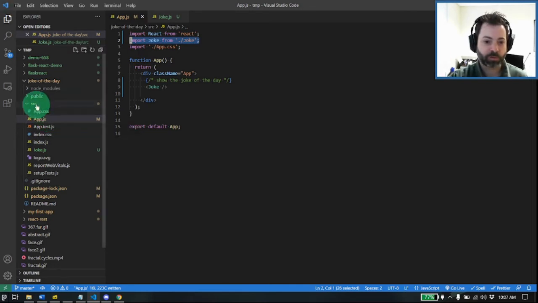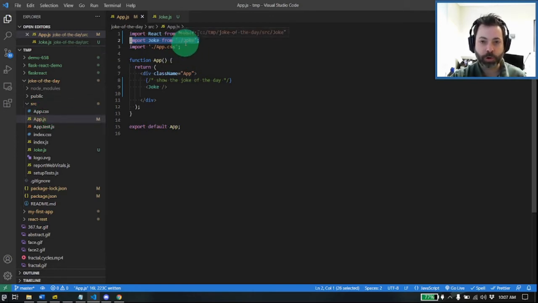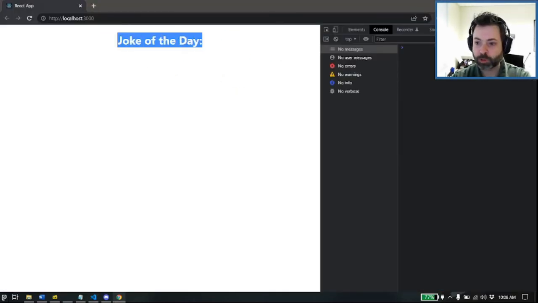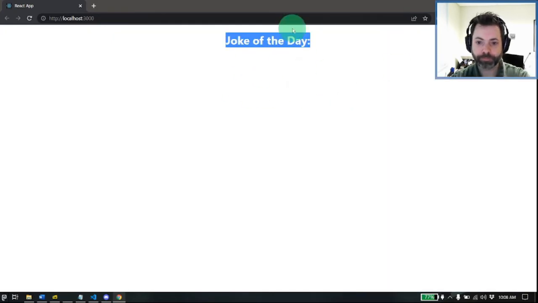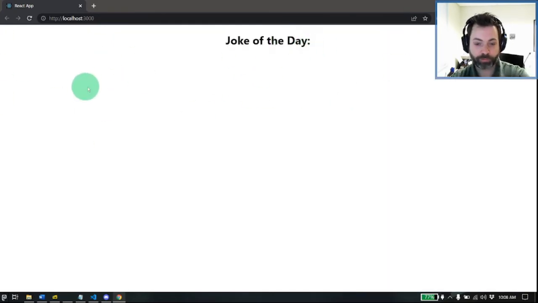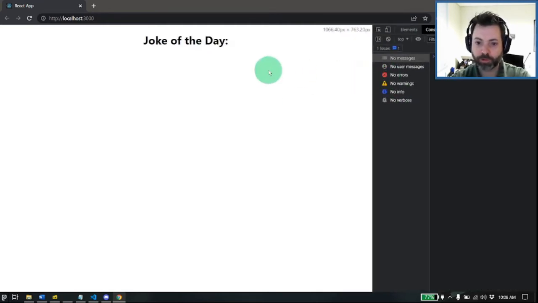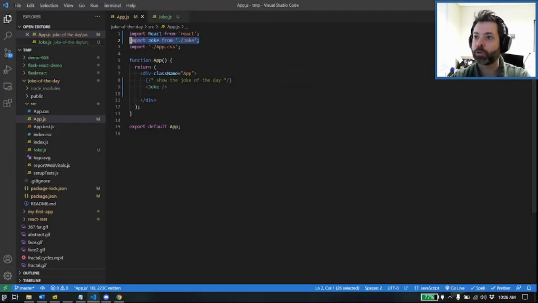So it'd be ./components/joke if we were to go that route. But we're just leaving it at the same level here. Okay, so now when we go back to our page, here's my joke of the day. I didn't even have to reload the page. It's just here, which is good. All right, make this a touch smaller, scoot it over, and back to our code.